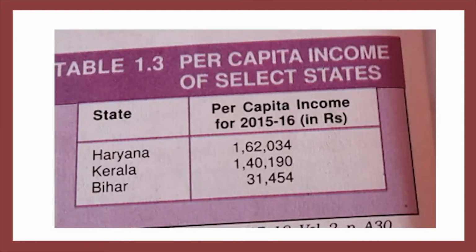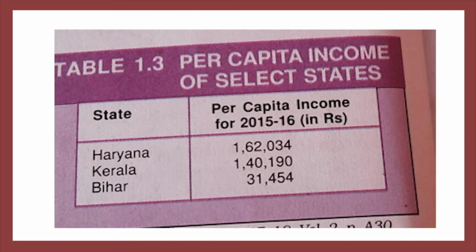Look at the table. Three states are given here: Haryana, Kerala and Bihar. Per capita income of Haryana in 2015-16 was 1,62,034. Kerala 1,40,190. Bihar 31,454. If we compare these three states, we see Haryana had the highest per capita income.